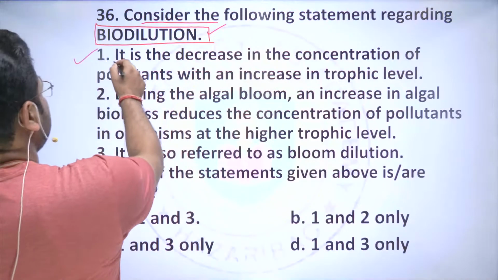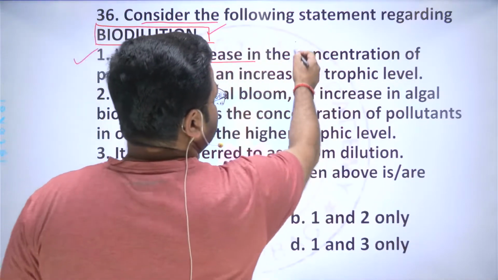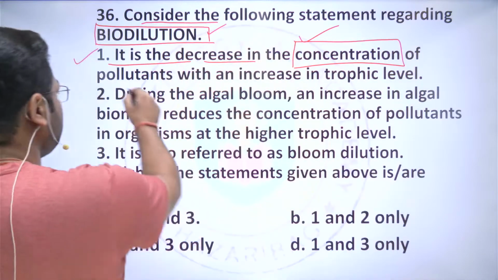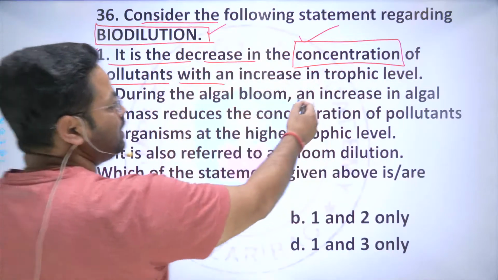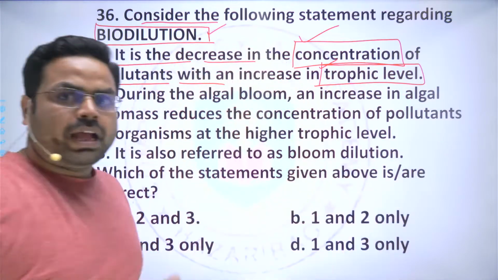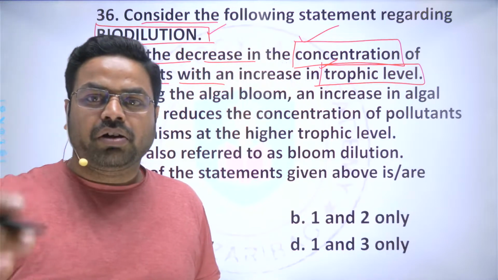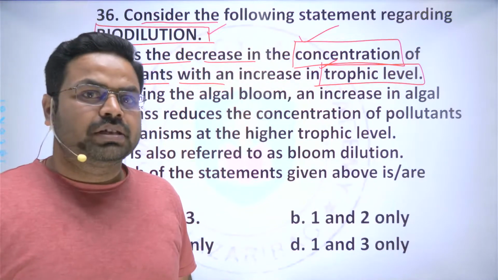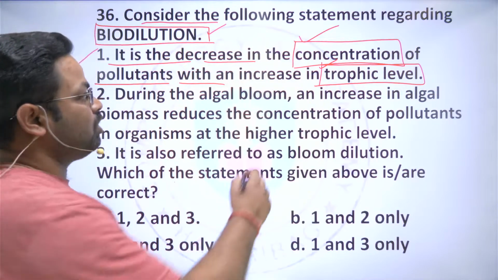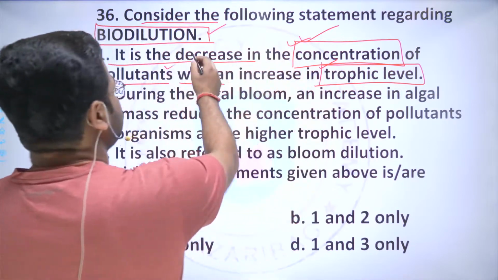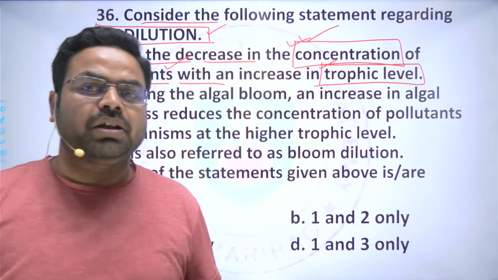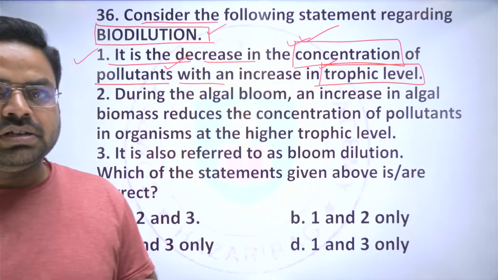So the question says that it is the decrease in the concentration, the same keyword has appeared here, of the pollutants with an increase in the trophic level. So here it says that as the number of trophic levels increases, there will be a reduction in the concentration of pollutant in the organism. So it is just the reversal of bioaccumulation.